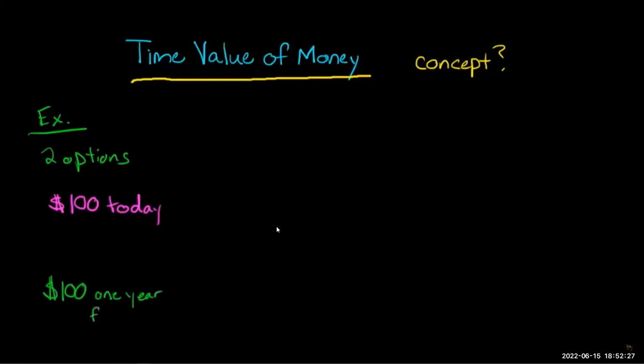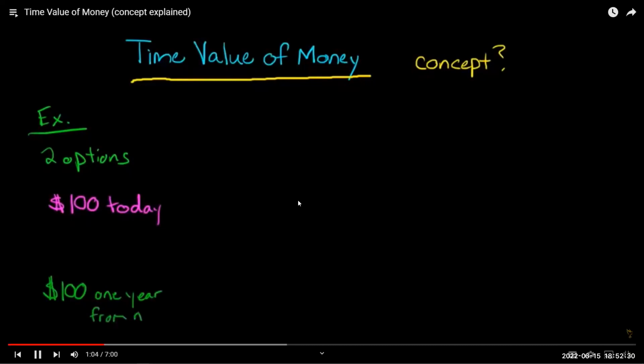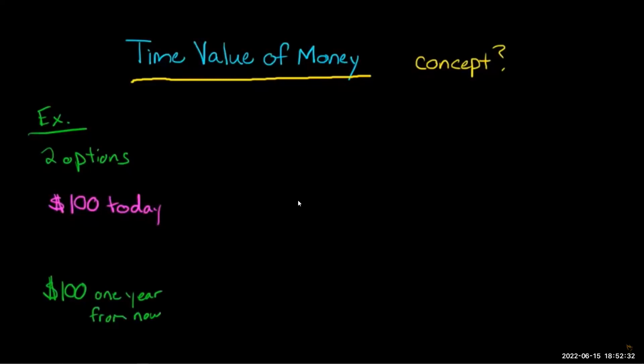Now, let's just assume that when I say I'll give you the $100 1 year from now, that's certain. It's not something where I might not pay it. It's guaranteed. You either get $100 today or you get $100 1 year from now. But either way, there's no risk associated with it. You're going to get the $100. So let's look at these 2 options. Which would you prefer?